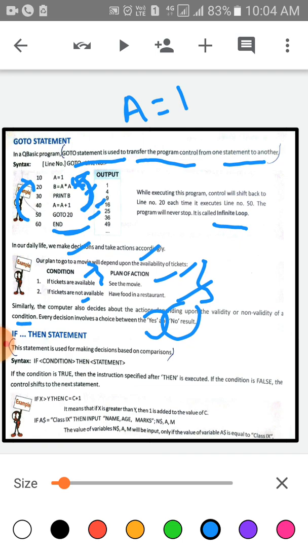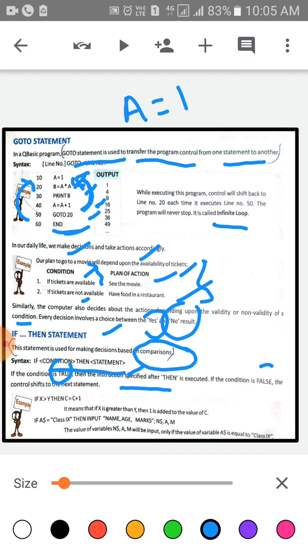Now, children, the second statement is the if-then statement. This statement is used for making decisions based on comparison. Syntax is this: if condition then statement. If the condition is true, then the instruction specified after then is executed.